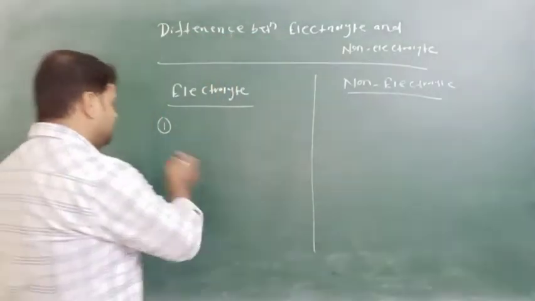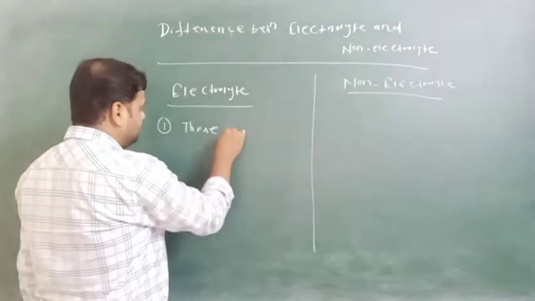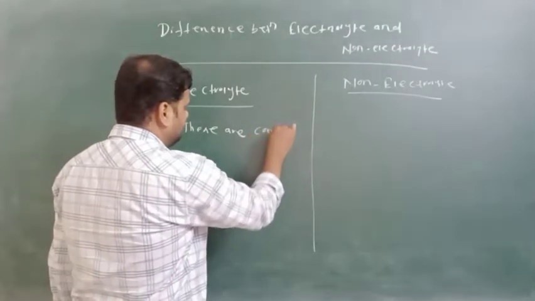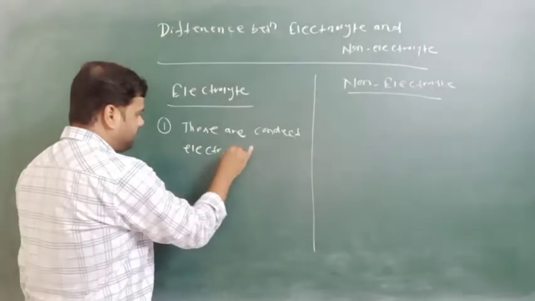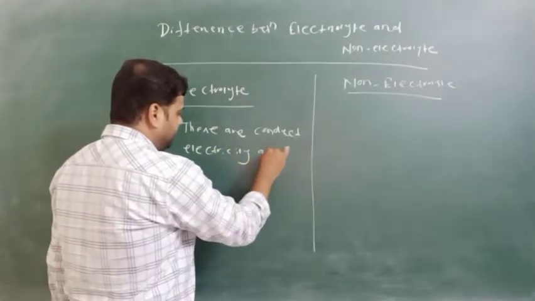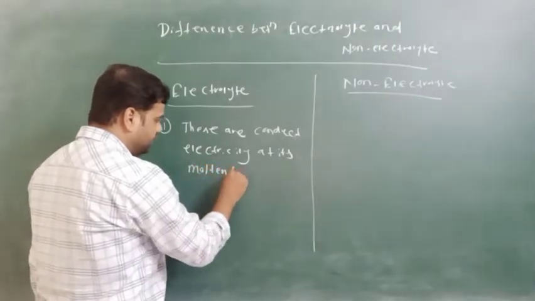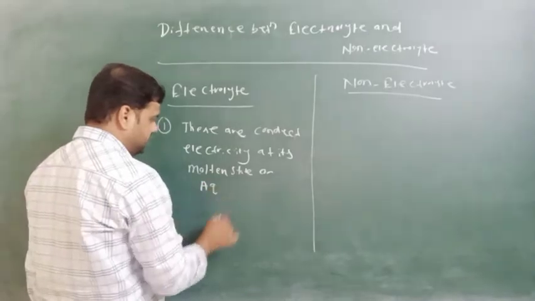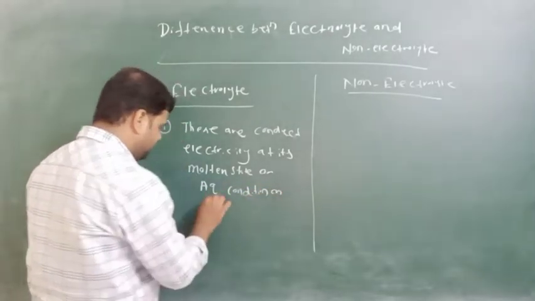So these electrolytes conduct electricity at their molten state or aqueous condition or fused state, you can say.